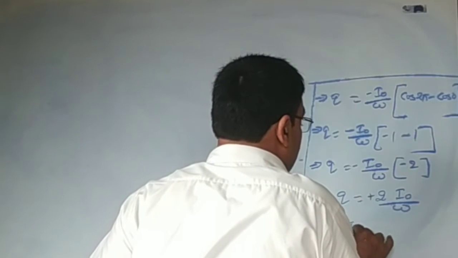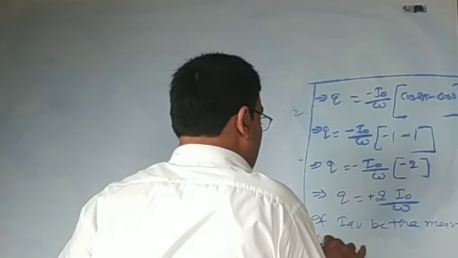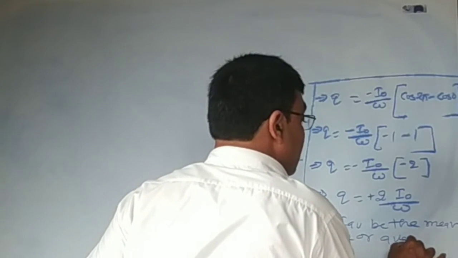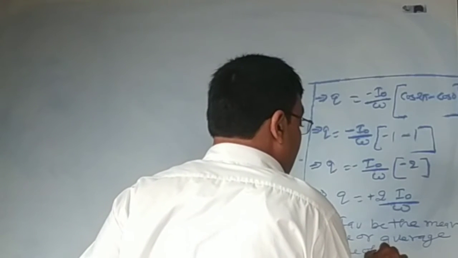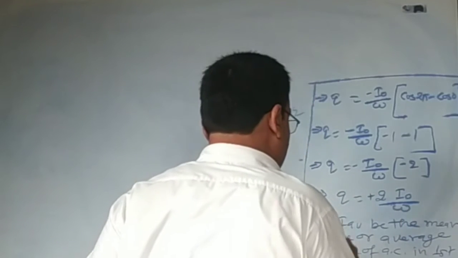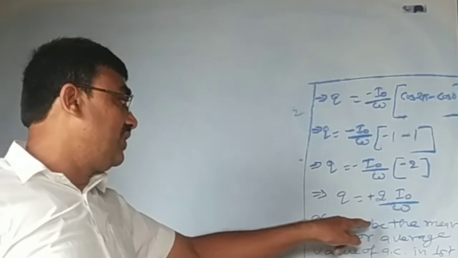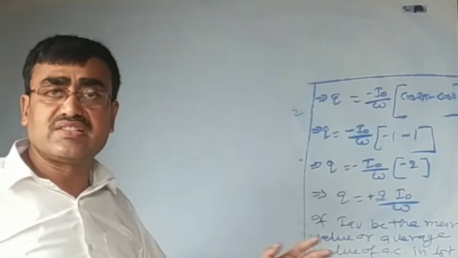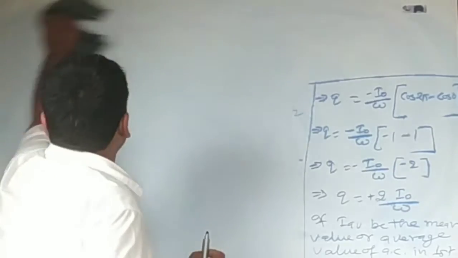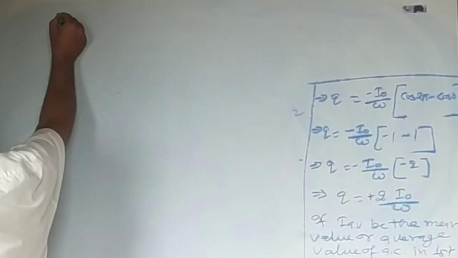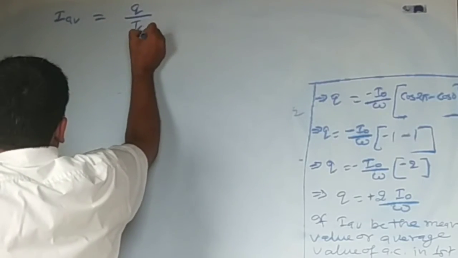If IAV is the mean value or average value of AC in the first half cycle, then from the definition of current, IAV is equal to Q upon T by 2.